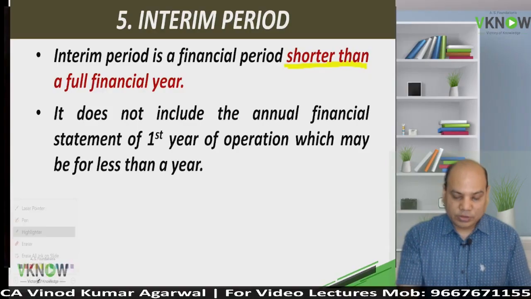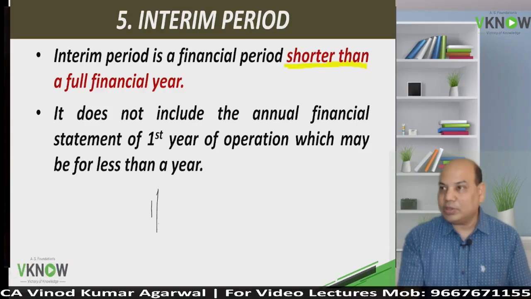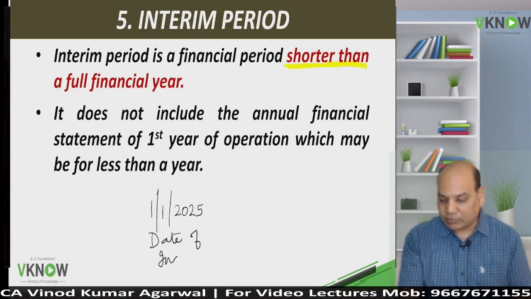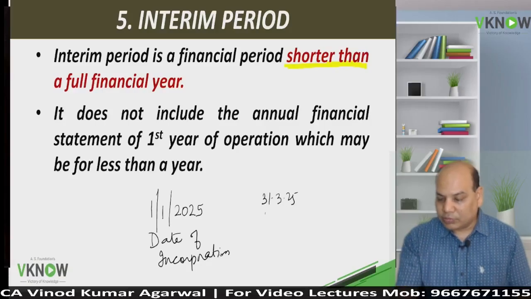But sometime, for example, a company may be incorporated on 1st January 2025 and its year ending date is 31st March 2025.